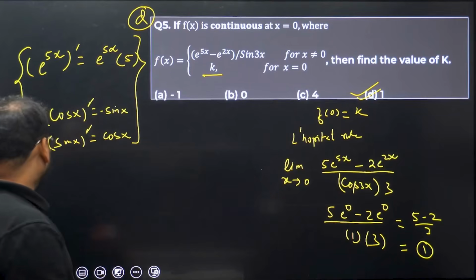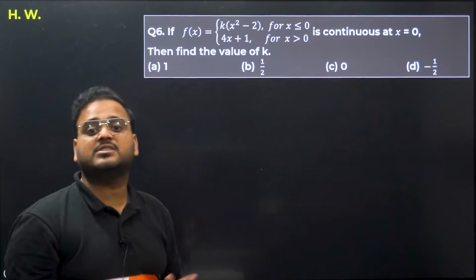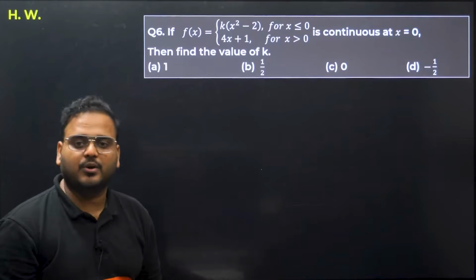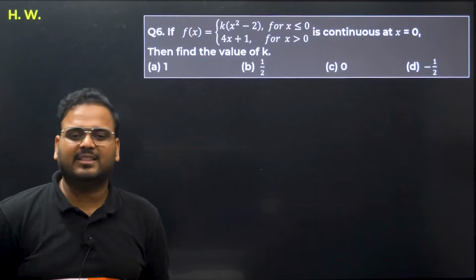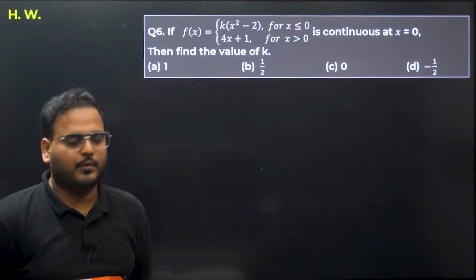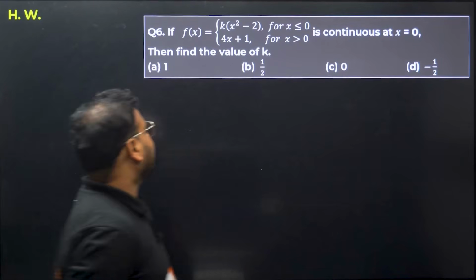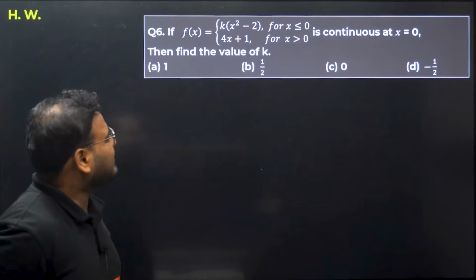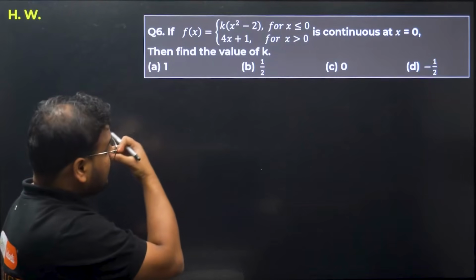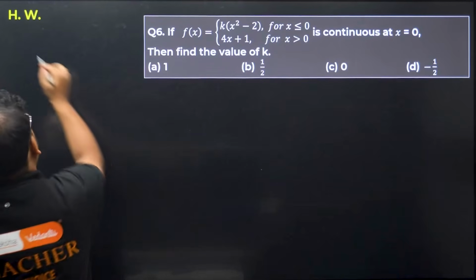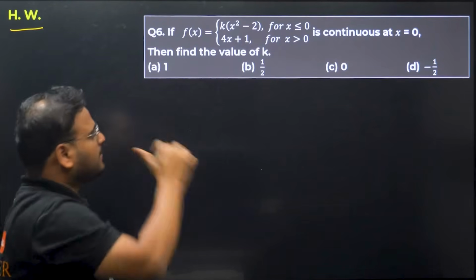Okay, don't worry, I'll teach you all of it. I'll teach you all of these differentiation rules. We started the chapter right now. But the questions that come in competitive examinations are like that only. They're mixed together. So, if f(x) equals kx square minus 2 for x less than 0 and 4x plus 1 for x greater than 0, continuous at 0, find the value of k. It's homework.